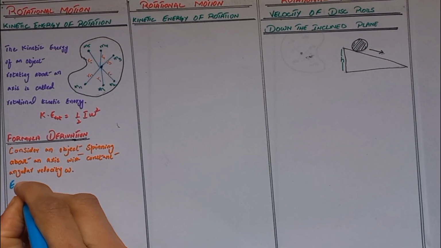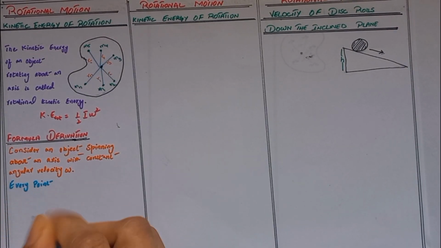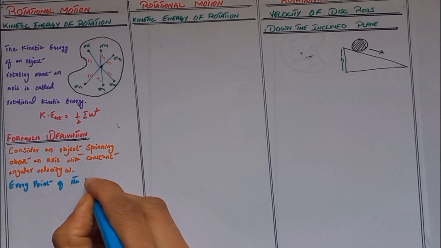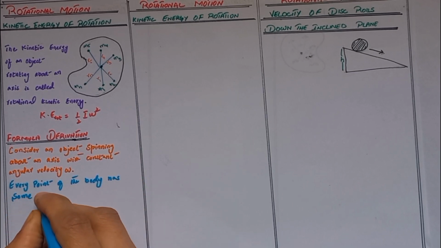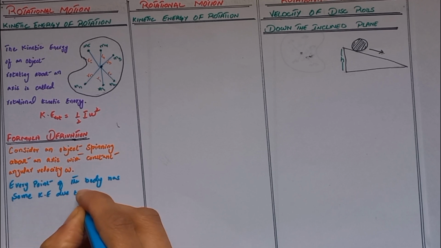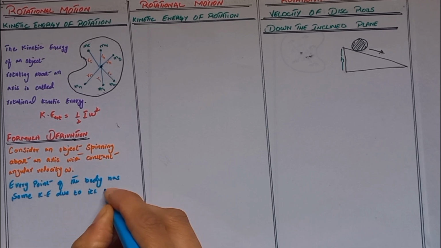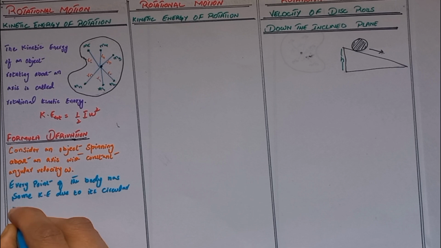Every point of the body has some kinetic energy due to its circular motion.